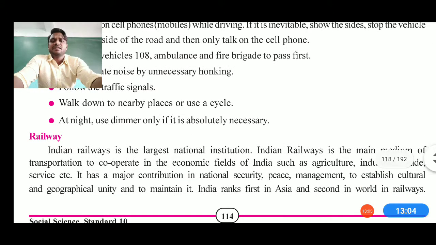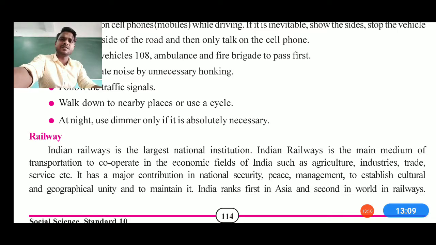At night time, dimmer only is used absolutely when necessary. So if you are using any kind of dimmer, you must know that the dimmer or the dipper is used only whenever needed. It's not like you can unnecessarily hit the dipper or the passing light in your bikes.